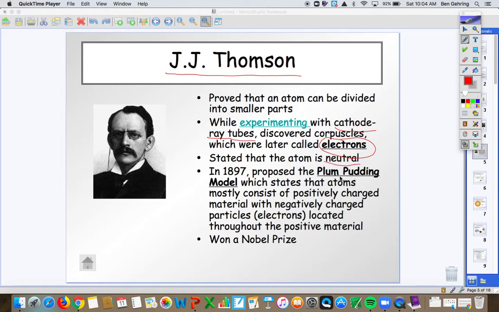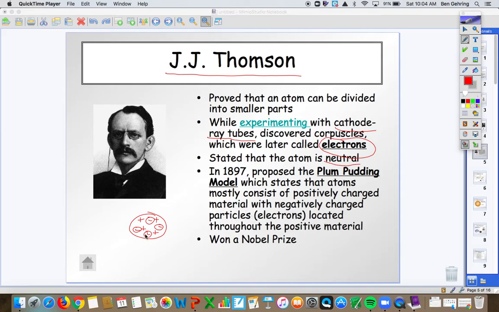He proposed what we call the plum pudding model, which essentially you had this pudding of stuff that was all positive. This has a positive charge. And within that, you have your plums, or think of it like cookie dough ice cream. You have your negative charges built in.